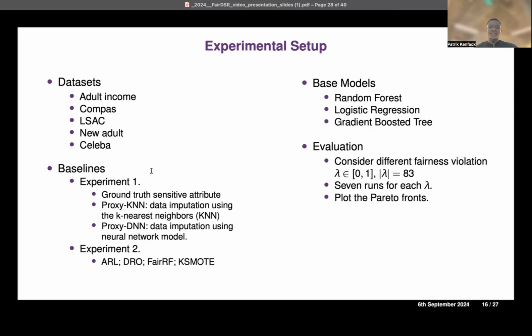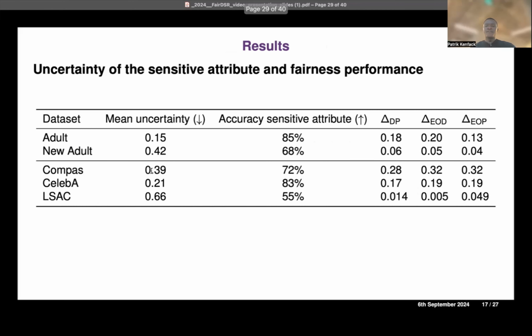In the second set of experiments, we compare with other methods that enforce or improve fairness without any demographic information, and we give more details about these other baselines in the paper. So the first result that we obtained is that we first measure the uncertainty of the sensitive attributes and see how this relates to the fairness of the final model. Here the models are trained without any fairness constraints.